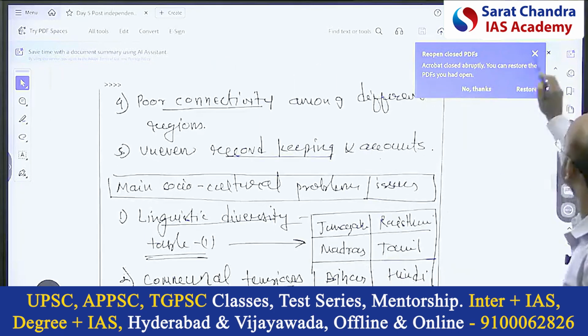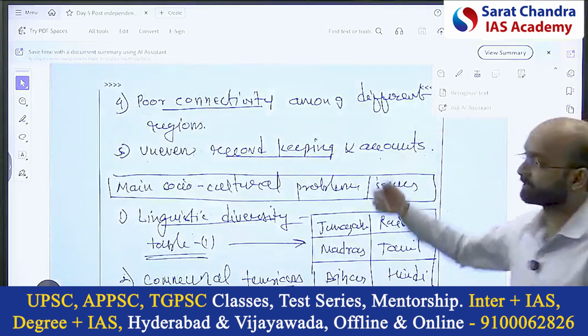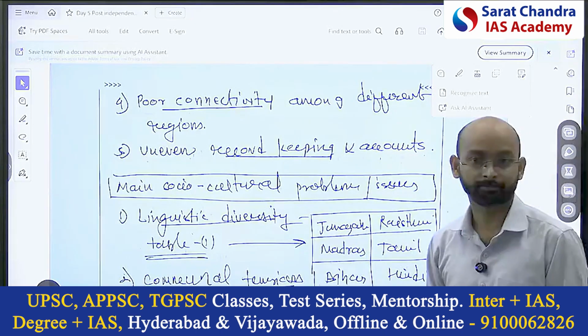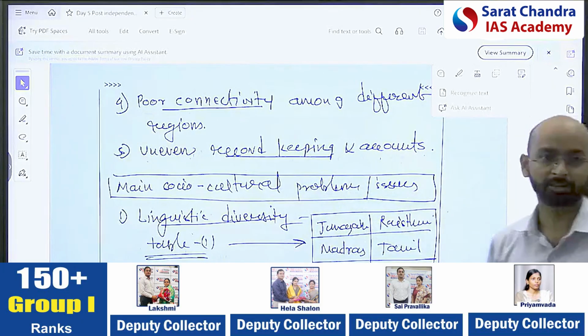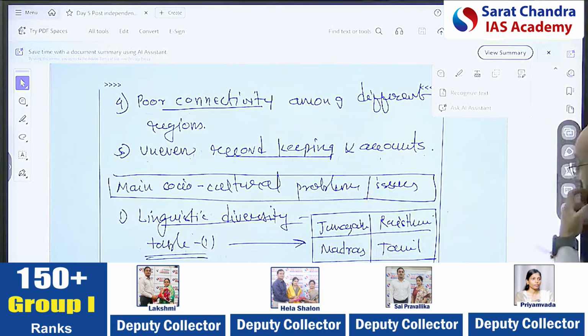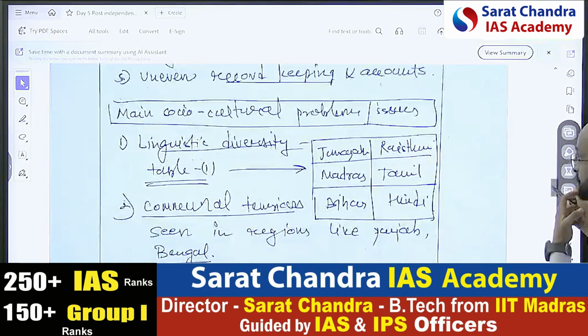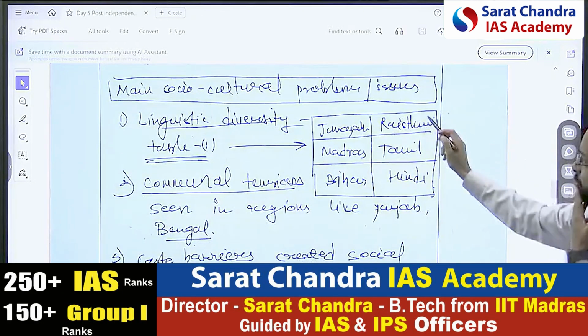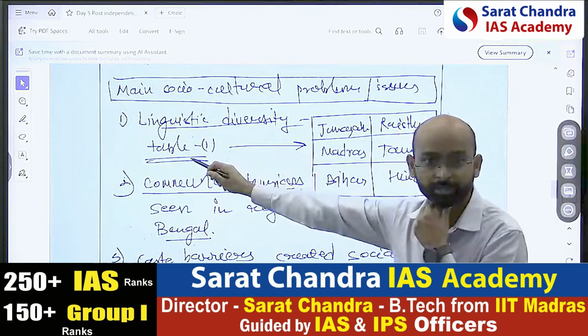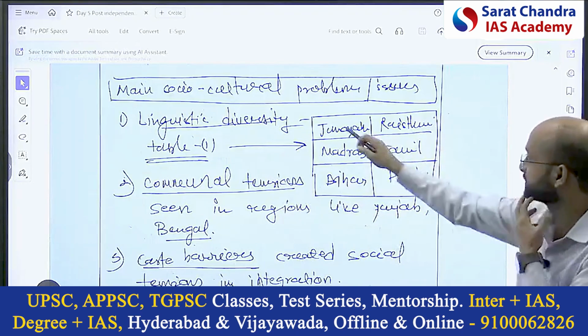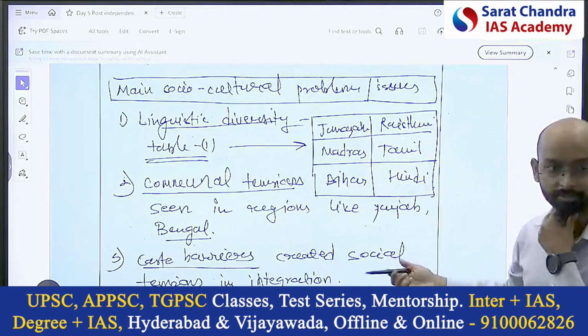Then connectivity is not there, different regions, how will you administer? Then the record keeping is not there, as I mentioned. So these are the dimensions of administration. Then main socio-cultural problem, linguistic diversity was there. Here I showed the different languages in a table. This is the presentation you can learn.